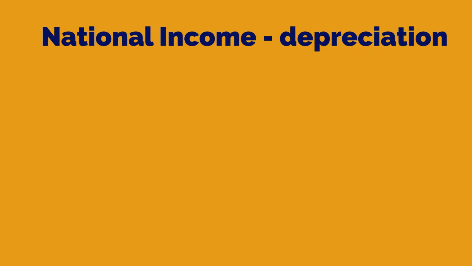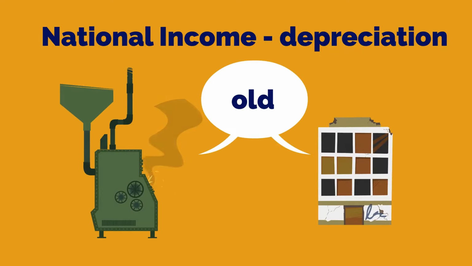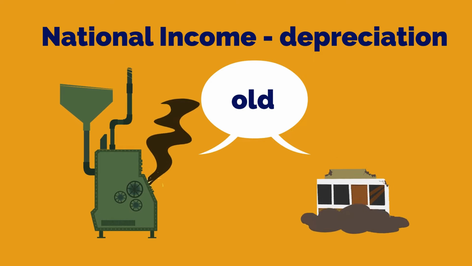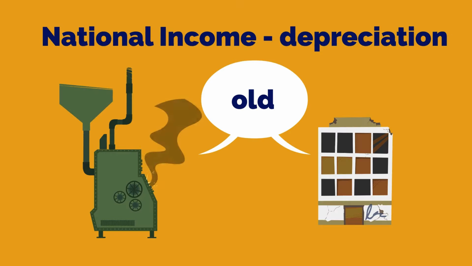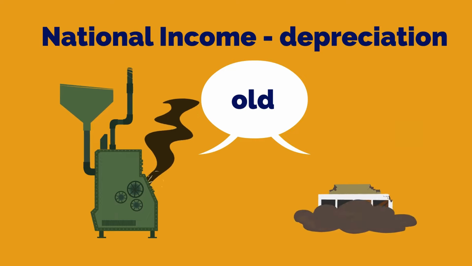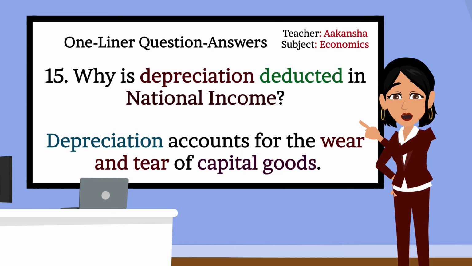Depreciation is deducted in national income because machines and buildings get old and lose value over time. Just like a mobile phone becomes slower after a few years, factories and equipment also wear out, so we subtract their loss from national income. Correct, Ansh. Moving forward to next question.